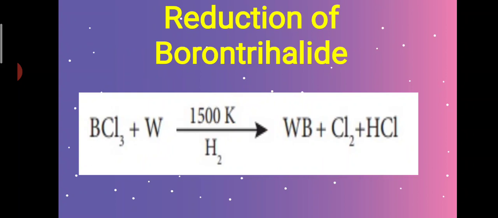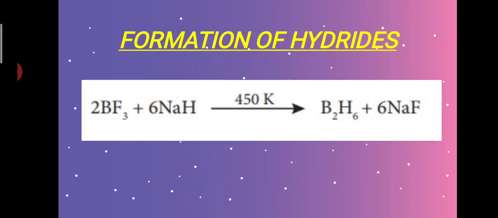Is it clear? Next we have formation of hydrides. Boron doesn't react with hydrogen directly. Instead, it forms different hydrides, we call them boranes. The simplest form of borane we have is B2H6. Keeping this as a base, you can form a large number of boranes also, like diborane, triborane, all this.